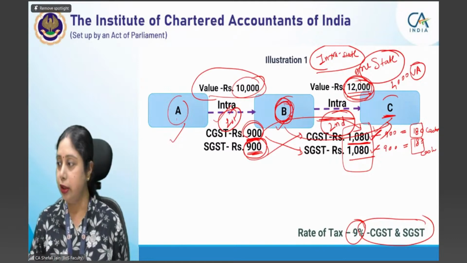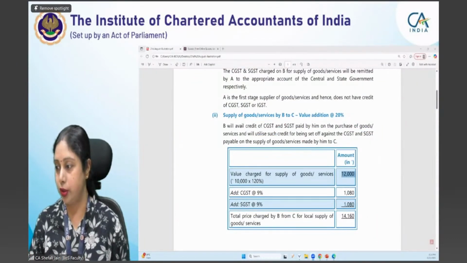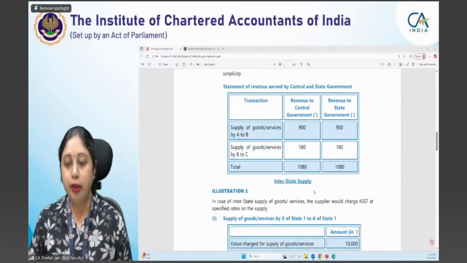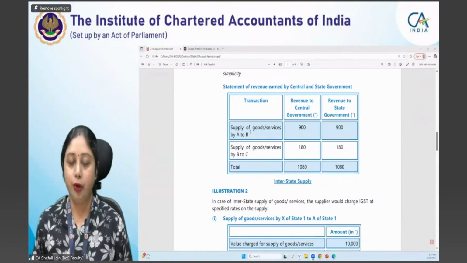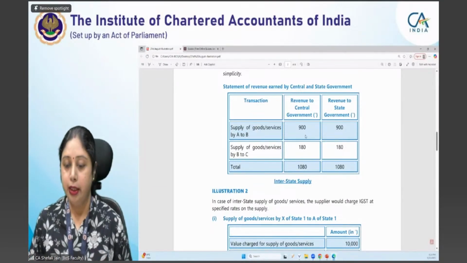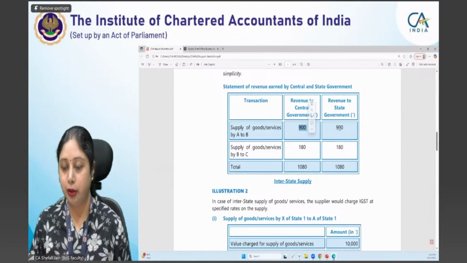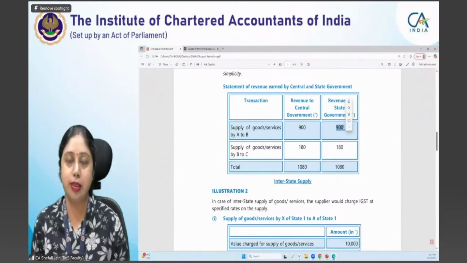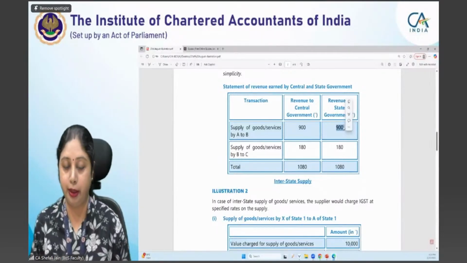Now let us see whether the government is getting the full amount or not. Okay. So see, the statement of revenue earned by the central government. In the case of the transaction from A to B, when A is making supply to B, 900 rupees cash was paid to the central government, and 900 rupees must have gone to the state government because that is the SGST amount, it would have gone to the state government.